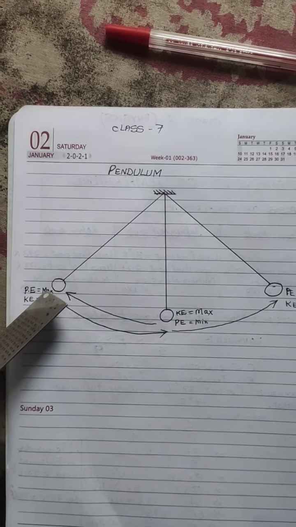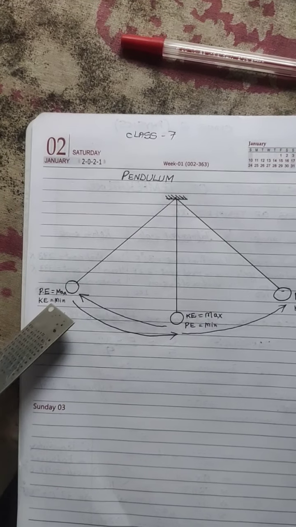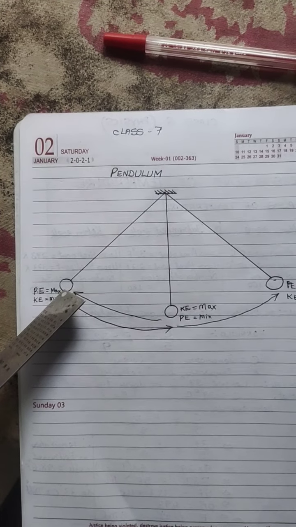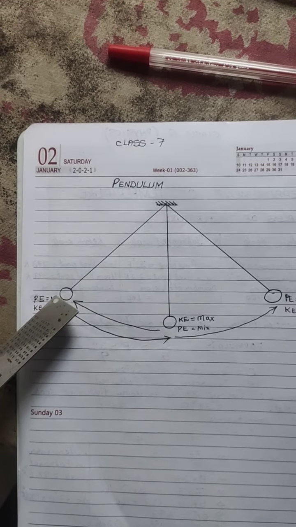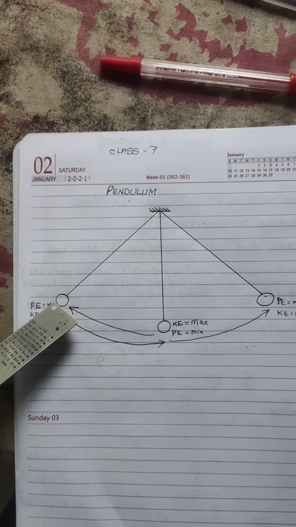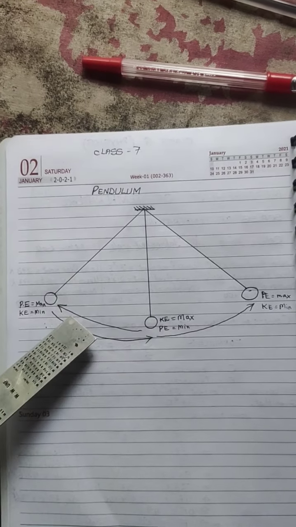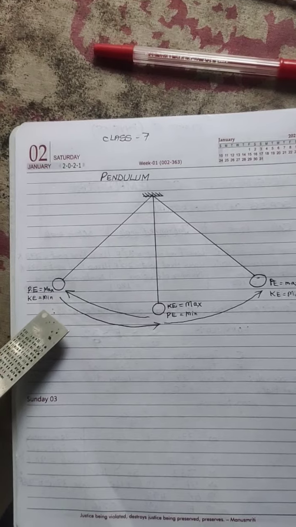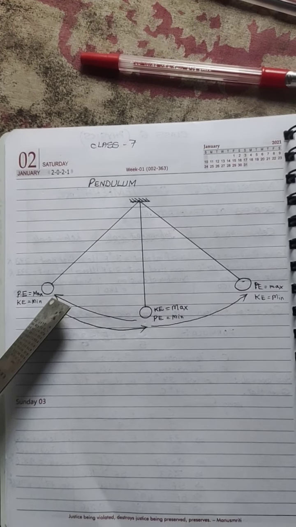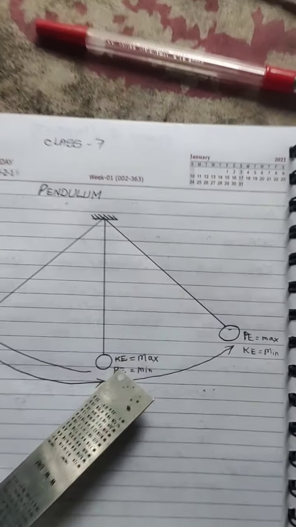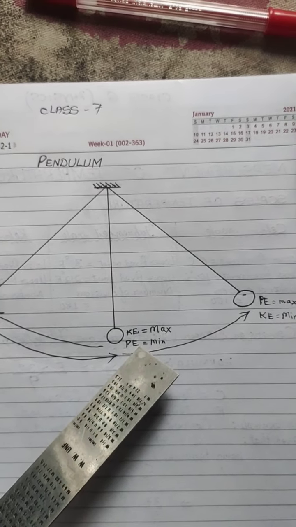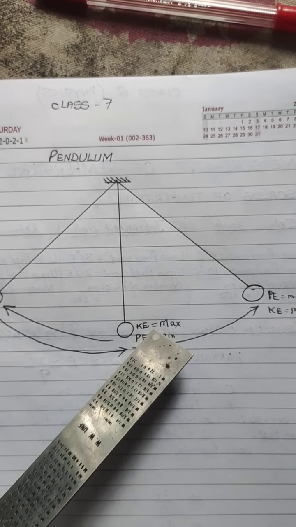Why does the potential energy reduce? Because it is the potential energy which is getting converted into kinetic energy. All its accumulated, stored energy, which was in the form of potential energy, is now being transferred into kinetic energy. The stored energy is used by the bob to move from one place to another, and when it is doing so, it is converting potential energy to kinetic energy as it comes to this position. All potential energy which was maximum here now gets converted into kinetic energy. See here, kinetic energy becomes maximum, potential energy minimum or zero. At this point the potential energy becomes zero and kinetic energy becomes maximum.